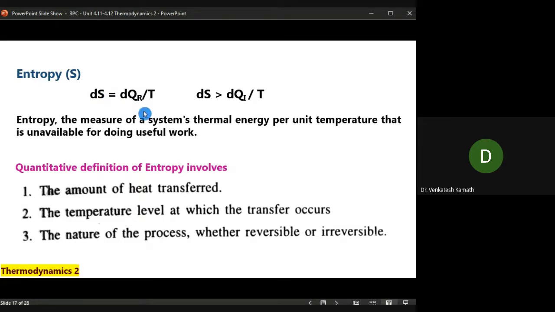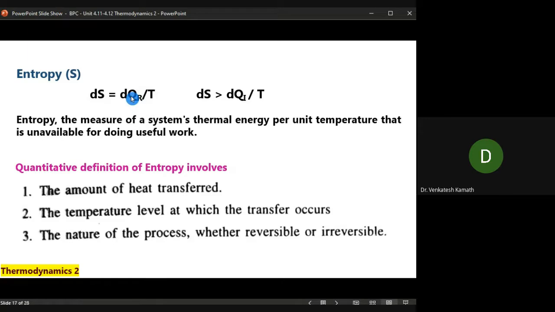If I say at 100 degrees Celsius, okay, it should be Kelvin. T is in Kelvin always here, absolute temperature. So let me say 400 Kelvin. At 400 Kelvin, 400 joules of energy is transferred for a reversible system. We say that the change in entropy is 400 divided by 400, 400 Kelvin, 400 joules.